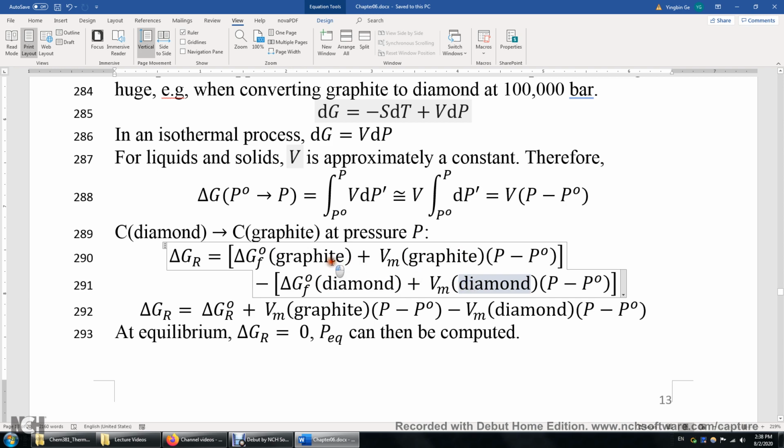The molar volume of graphite, I don't quite remember, but I think it's roughly 5 milliliters per mole, and this one is roughly 4 milliliters per mole. Anyway, you plug it in, and you will be able to determine the equilibrium pressure when diamond and graphite reach equilibrium.